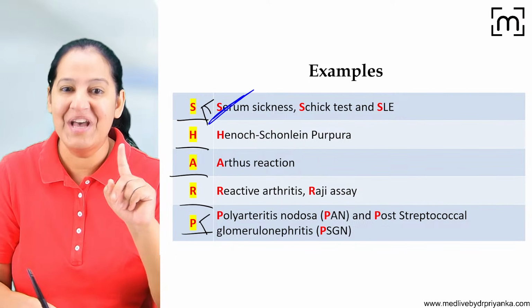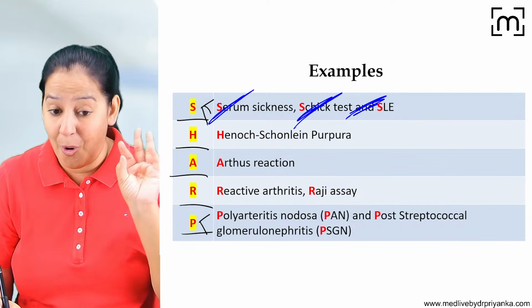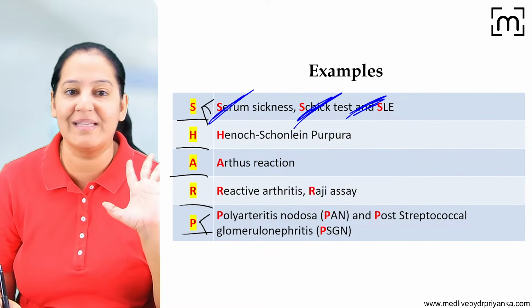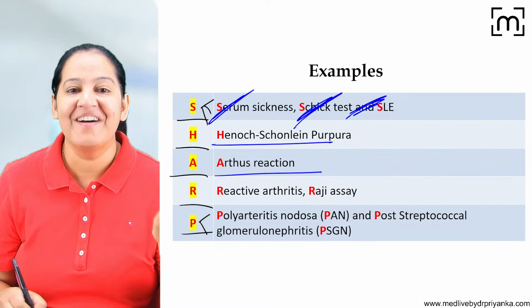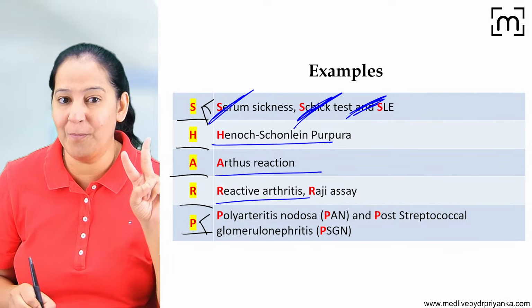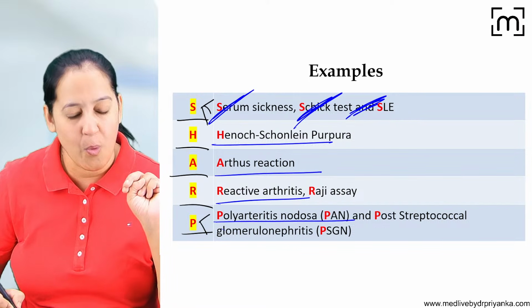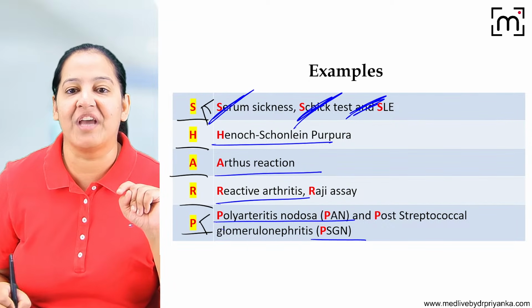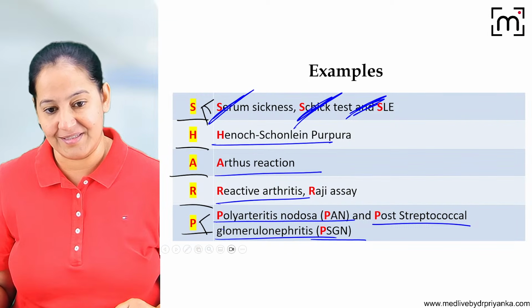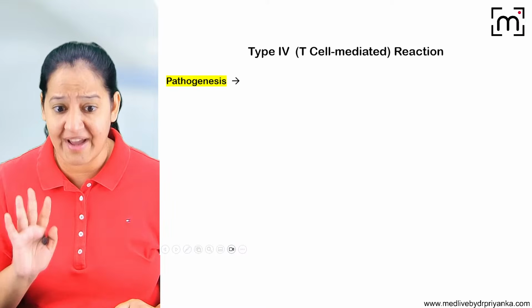One S is serum sickness. One is Schick test, one is SLE. All three are PYQ, your MCQs, please learn. H is HS purpura. A is Arthus reaction. R is reactive arthritis, and the 2 P are polyarteritis nodosa, which is a medium vessel vasculitis, and PSGN, post-streptococcal glomerulonephritis, one of the types of glomerulonephritis. We will revise, don't worry.